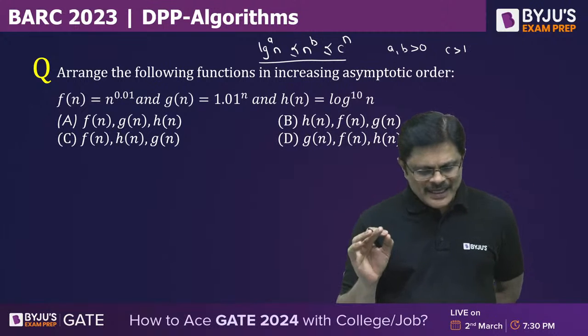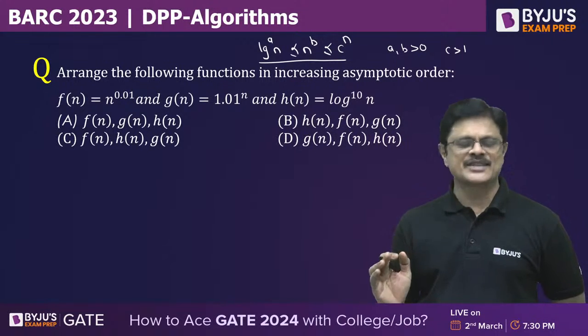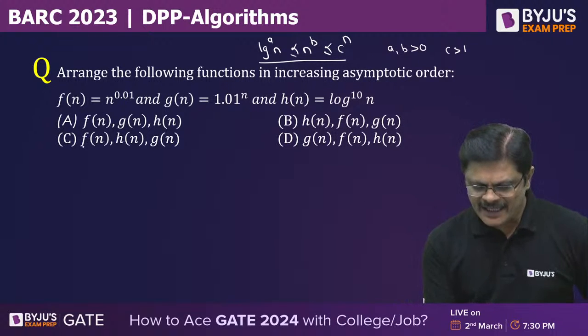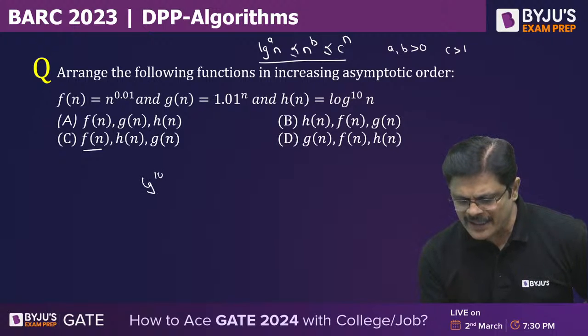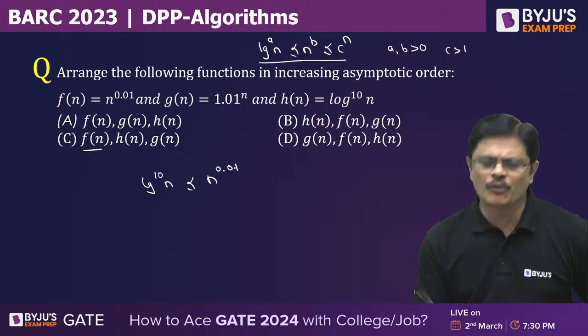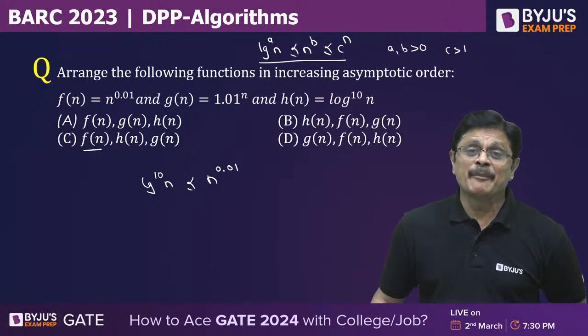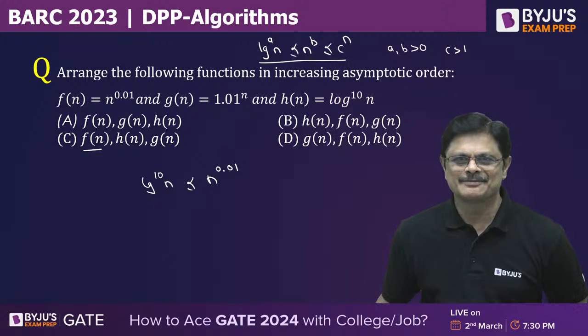As long as this condition is satisfied, this is the correct order. Generally people feel that F is larger than H, but that is wrong. log^10 n is smaller than n^0.001 also. n^0.001 also dominates log^10 n.